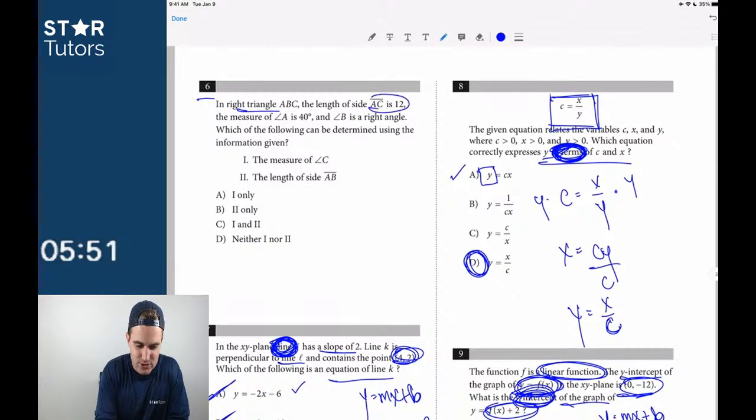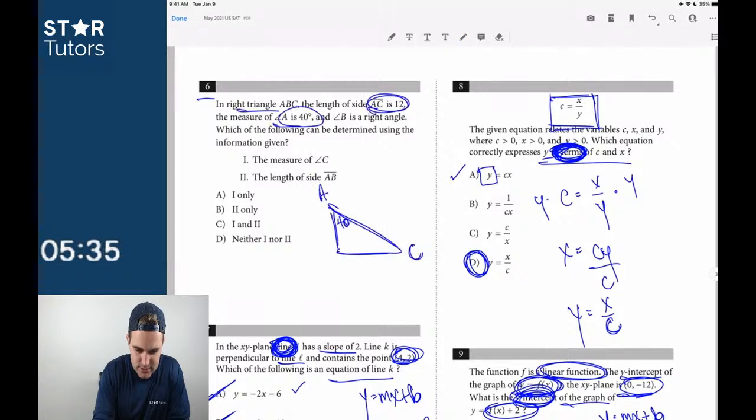In the right triangle, okay, I like right triangles, so this one shouldn't take very long. AC is 12. Angle A is 40 degrees. So that's 40, let's say. This is A, this is C. Nope, that's not what I should do, actually. Let's say this is C. Change this up, guys. Just rewrite my question here. This is going to be B. And this is going to be A. This is going to be 40. AC is 12. B is the right angle. This is C.